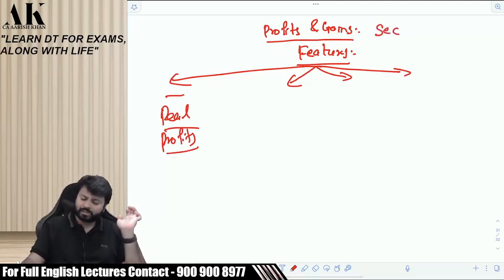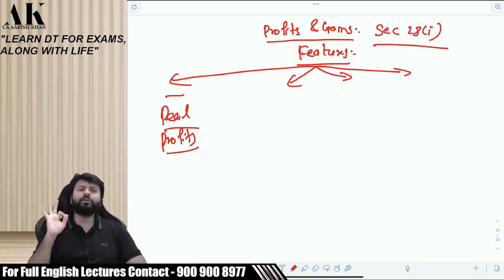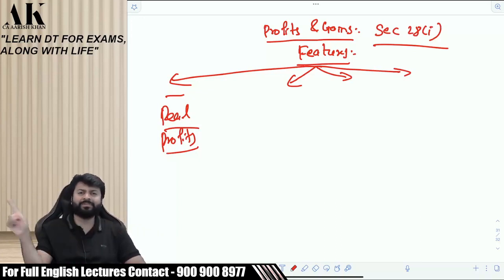If you are talking about section 28 clause 1, we are talking about that section only, right? If you want to get your profits charged under this section, under the head PGBP, then your profits and gains are supposed to be real profits. It should not be anticipated. It should not be deemed. It should not be fictional. It should be actual profits, real profits.